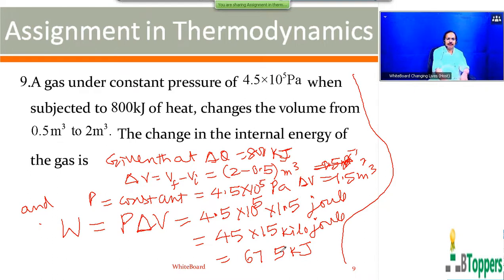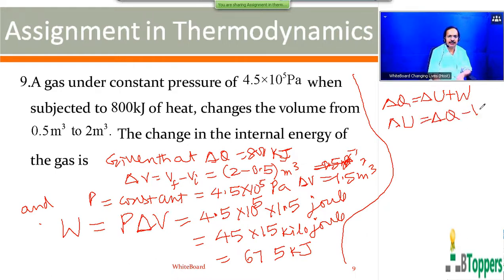So from the first law of thermodynamics, we can write delta Q is equal to delta U plus W, or delta W. So change in internal energy delta U can be written as delta Q minus W. So delta Q is directly given, 800 kilojoules.